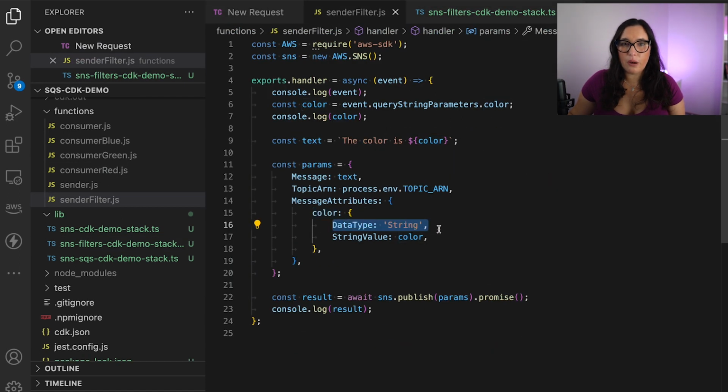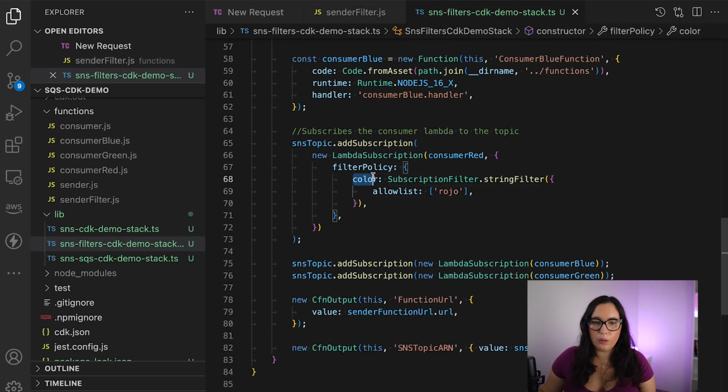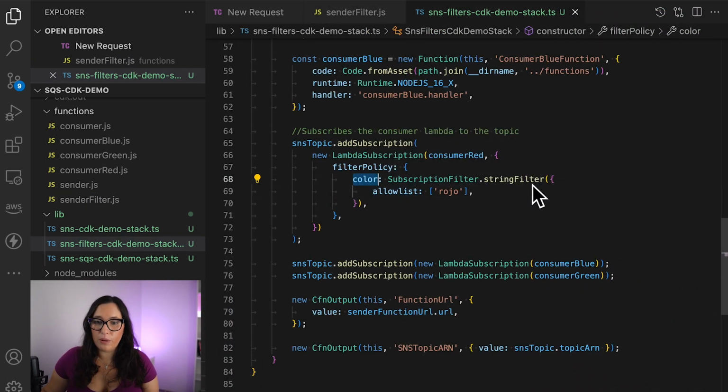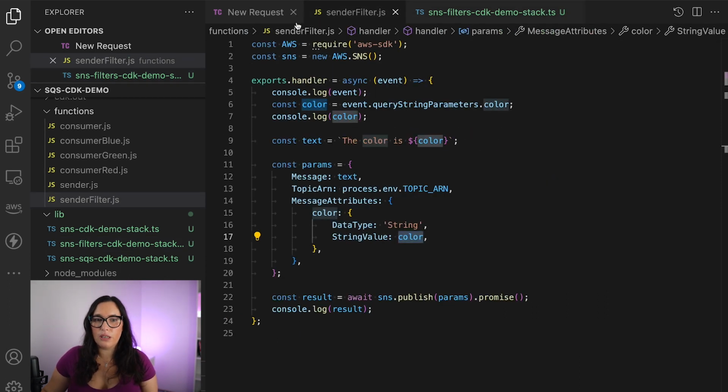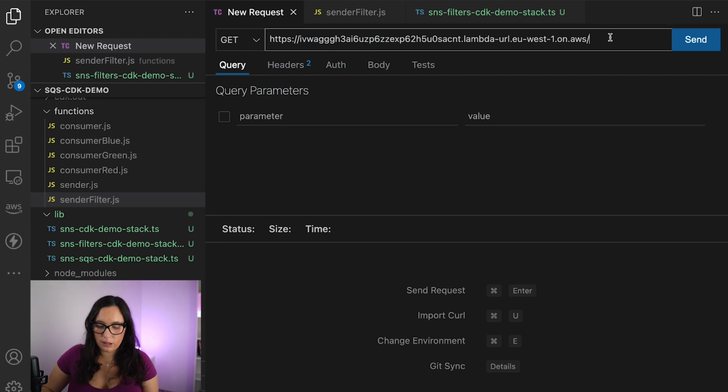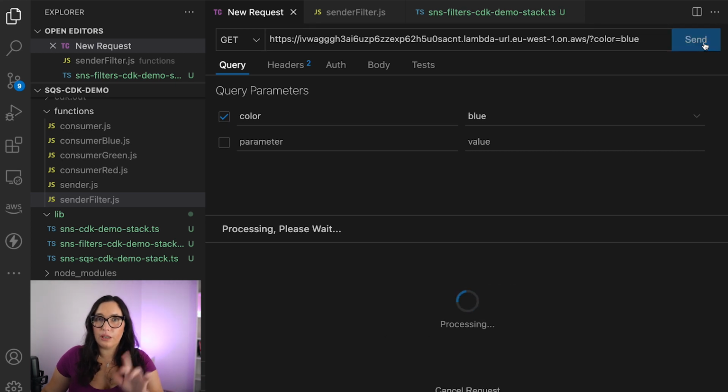And then we have to find what is the data type, that is a string, and the value, that is the color. So here is this value that is coming here. So basically we will check for the color variable, and if it has the name rojo, then we'll trigger this Lambda function. So let's check it out. So let's do this, and then let's do color blue. And this should trigger 3 Lambda functions. No, 2, sorry, the green and the blue, because I have not added filtering.